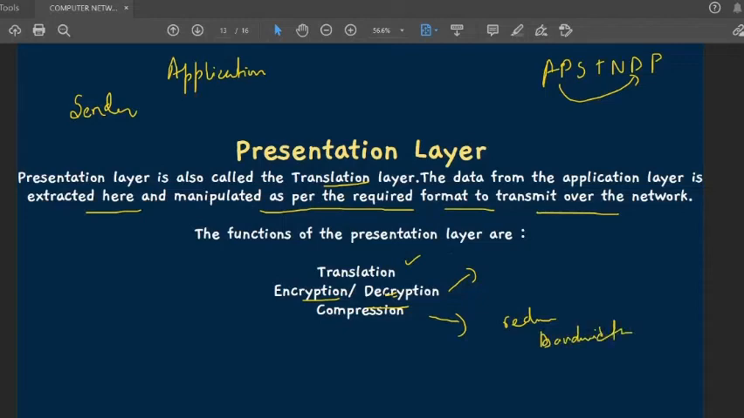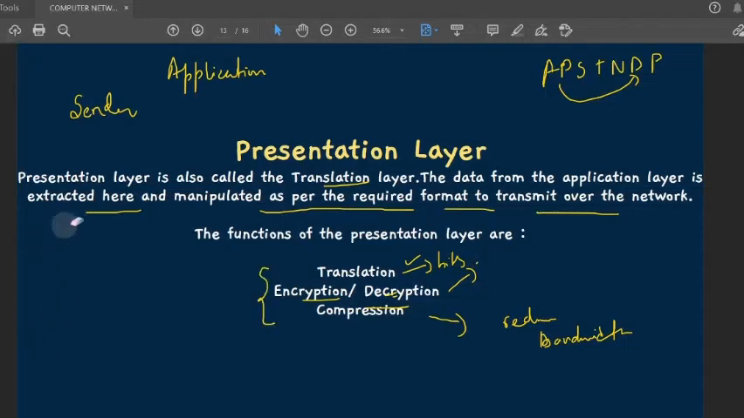Okay, and here in the translation part, what we are doing is translating it into bits. If you remember, in the physical layer I also explained why we are translating it into bits. Before being transmitted, information in the form of characters and numbers, any form, should be changed to bit streams. I hope these three functions are clear, because that is very important.